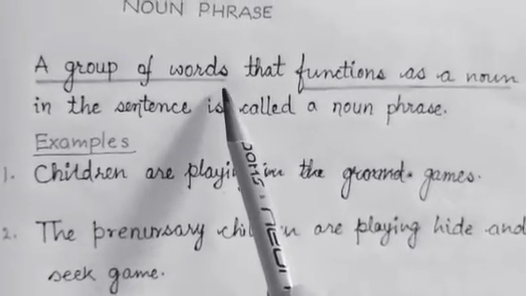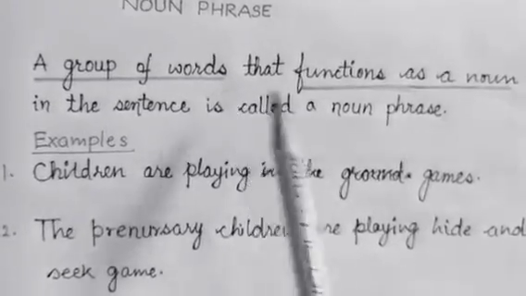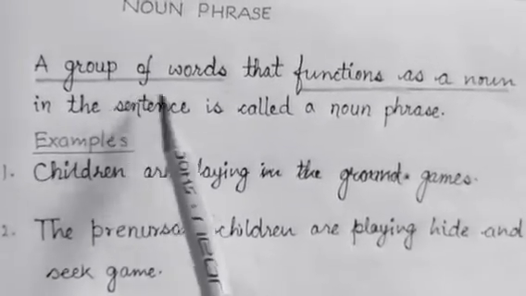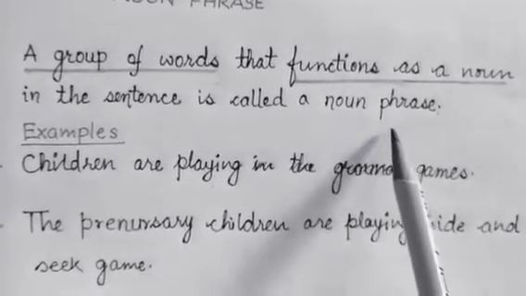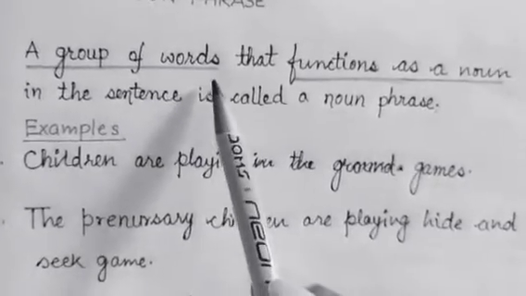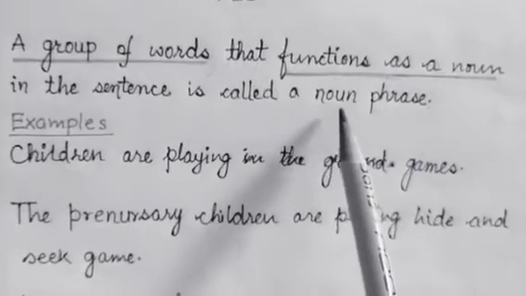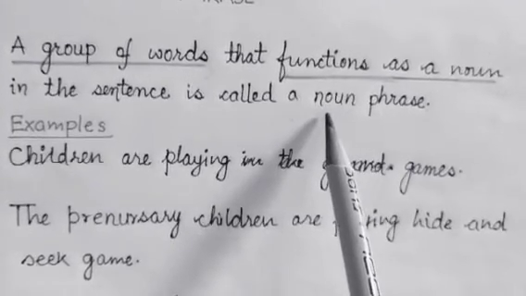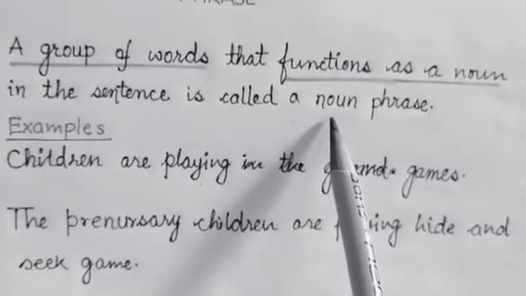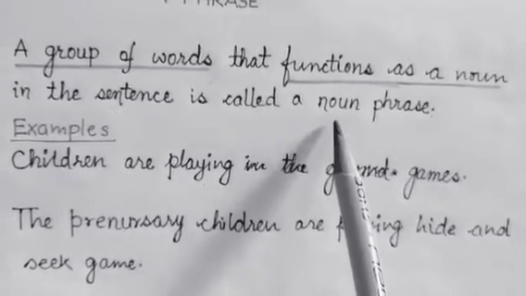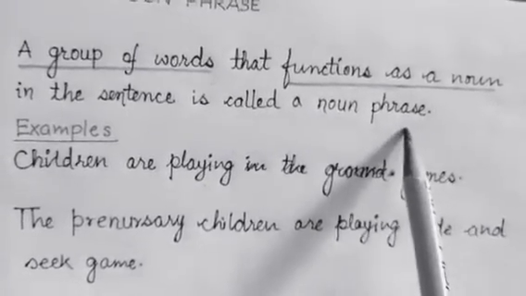I hope you remember the definition of phrase from my previous video. It says that a phrase is a group of words. Since noun phrase is basically a phrase in itself, it is also a group of words. The next part is that it functions as a noun. Let me tell you that a noun functions in several ways. It may be a subject, it may be an object, or it may be something else. So, regardless of that, it should function as a noun in the sentence.